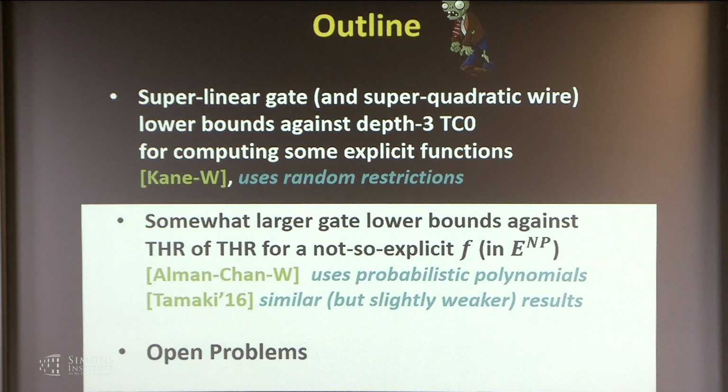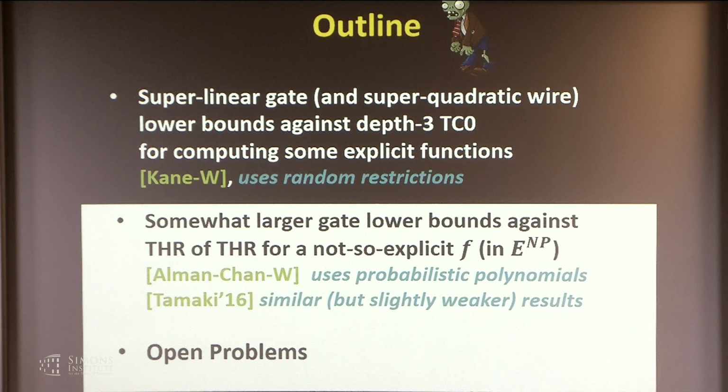In the second half of the talk, we will switch backgrounds and we'll prove some somewhat larger gate lower bounds against threshold of threshold. So depth 2, but arbitrary weights, as opposed to depth 3, which is TC0, majority of majorities, for a not so explicit function. So it's computable in time 2 to the order n with an NP oracle.